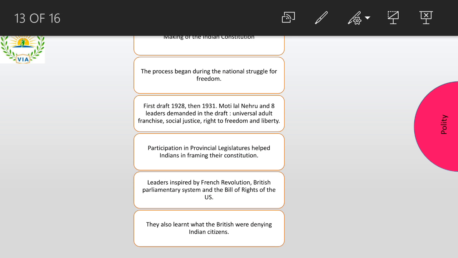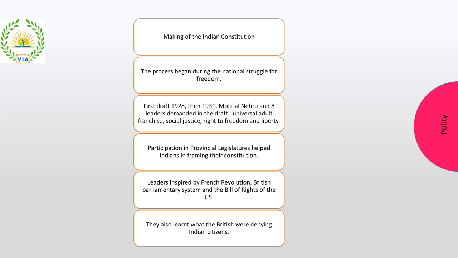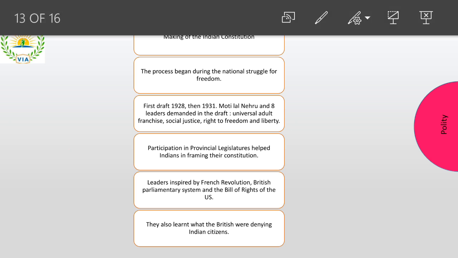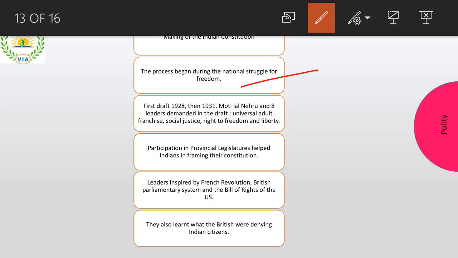Now, the making of the Indian constitution. So we have seen the South African constitution. Now let us come back to the Indian constitution. So how was the Indian constitution made? The process started during the freedom struggle itself, right? So we had the first draft in 1928. Then in 1931, Motilal Nehru and 8 other leaders demanded the draft: universal adult franchise, social justice, right to freedom and liberty. I want you to understand one thing.